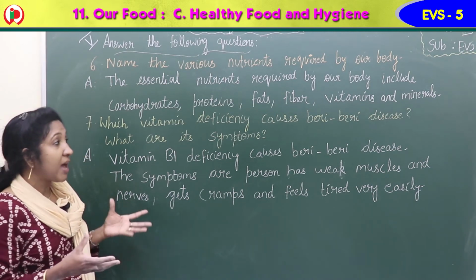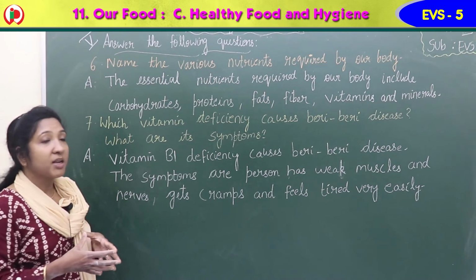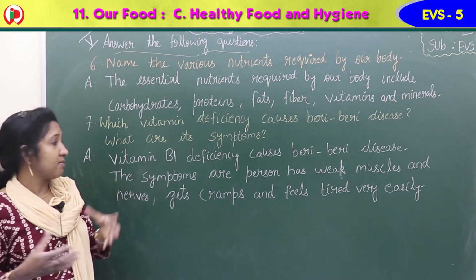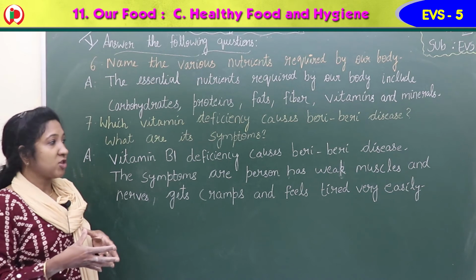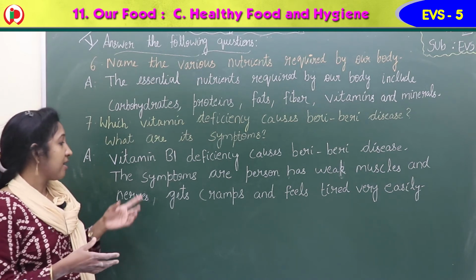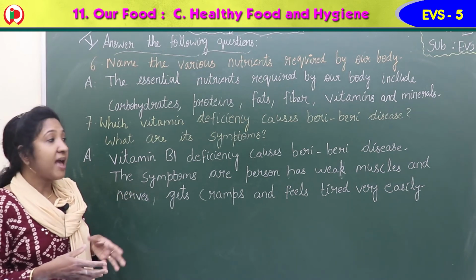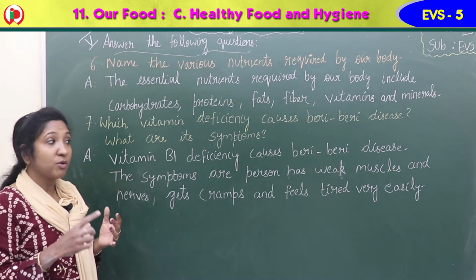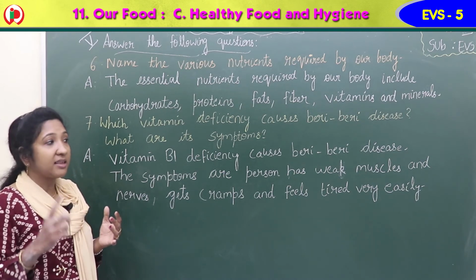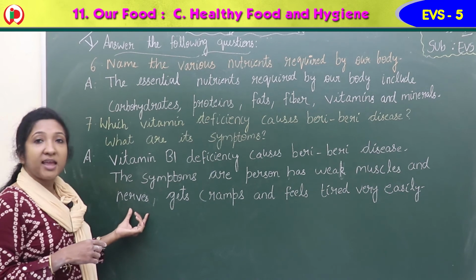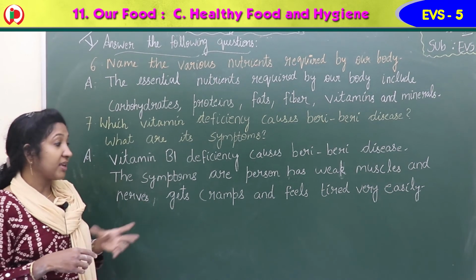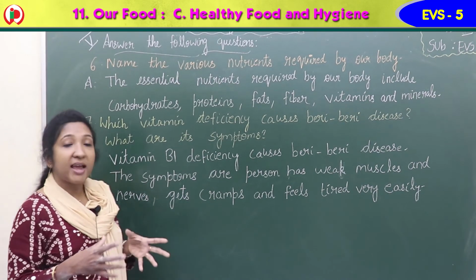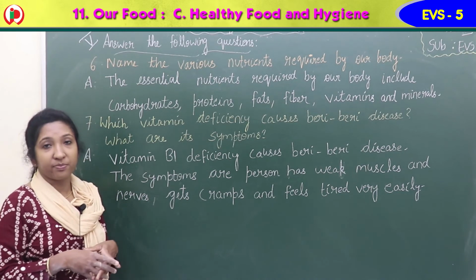Seventh, last question. Which vitamin deficiency causes beriberi disease? What are its symptoms? Vitamin B1 deficiency causes beriberi disease. The symptoms are: the person has weak muscles and nerves, gets cramps and feels tired very easily.